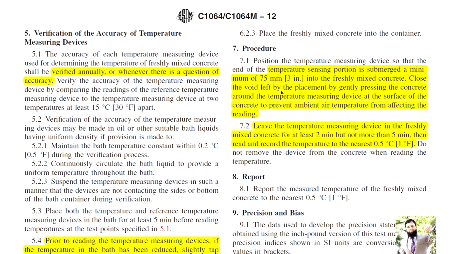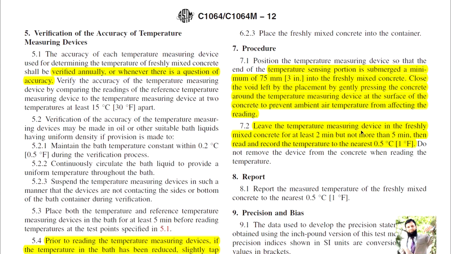Close the voids left by the placement by gently pressing the concrete around the temperature measuring device at the surface of the concrete to prevent the ambient air temperature from affecting the reading. So there should not be any gap between the measuring bulb of the device and the concrete.